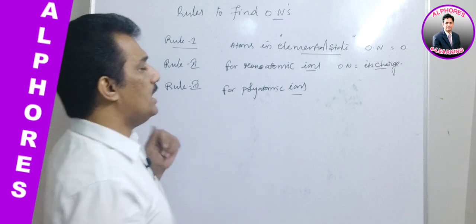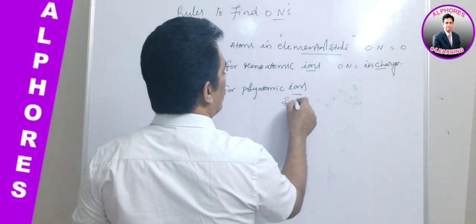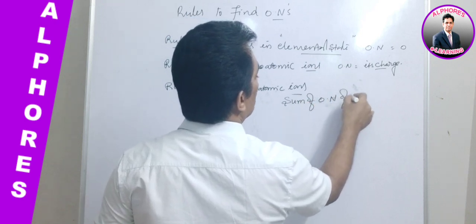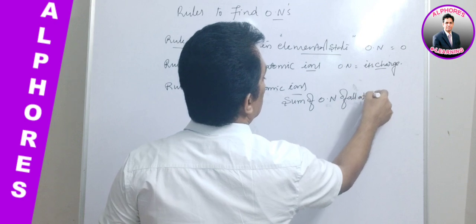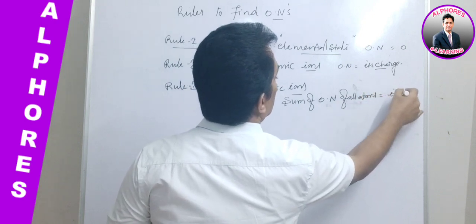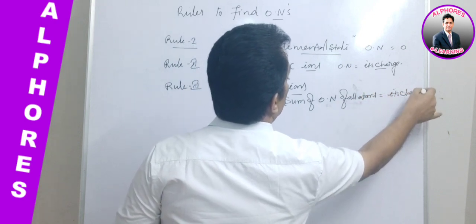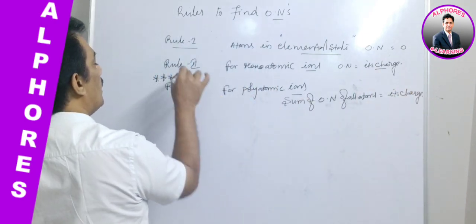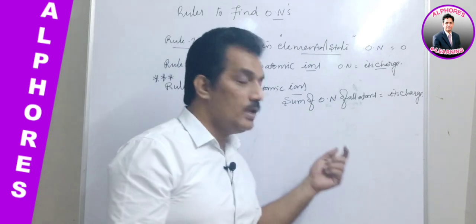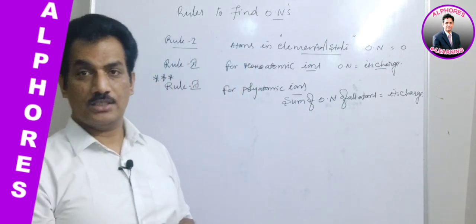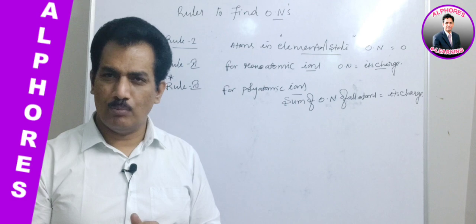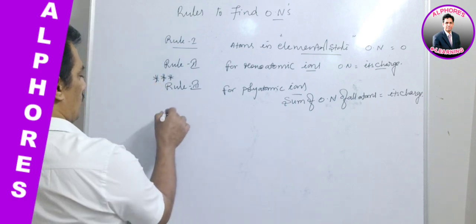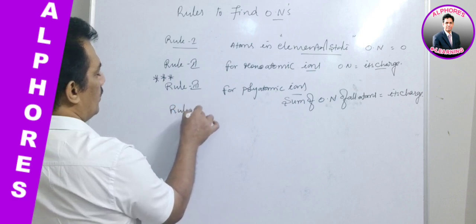In case of polyatomic ions, the sum of oxidation numbers of all atoms is equal to its charge. It is one of the important rules which is helpful in finding the oxidation states of an unknown element in the given compound or in a given chemical species. Clear? And next, one more rule, that is rule number 4.